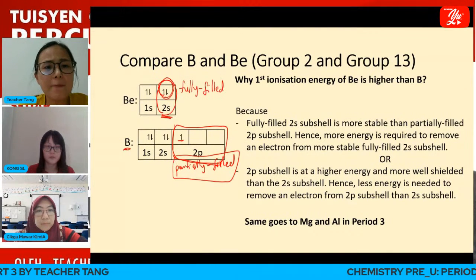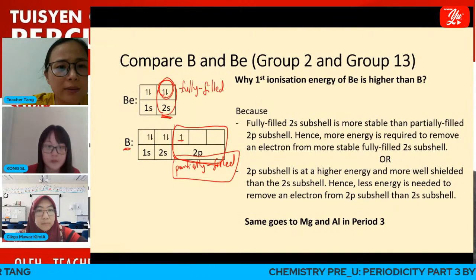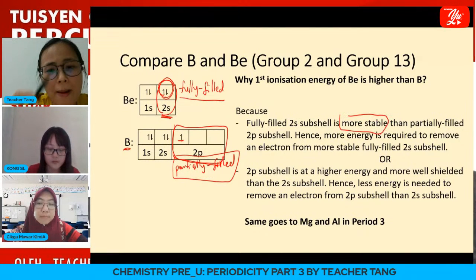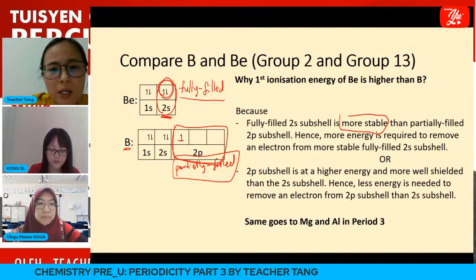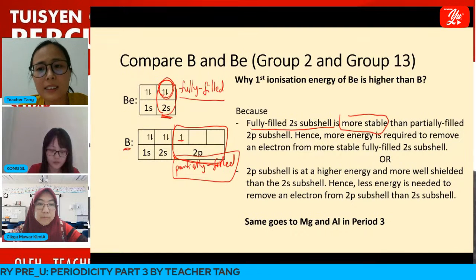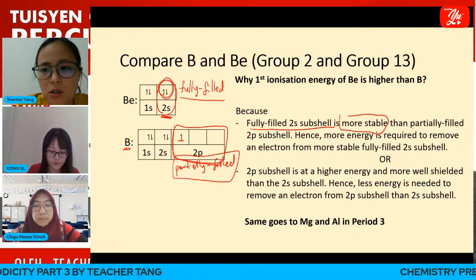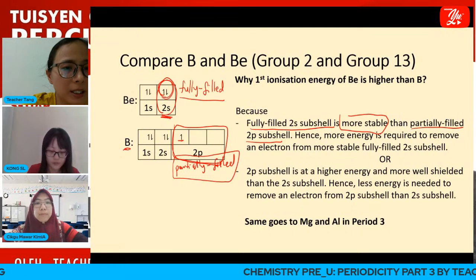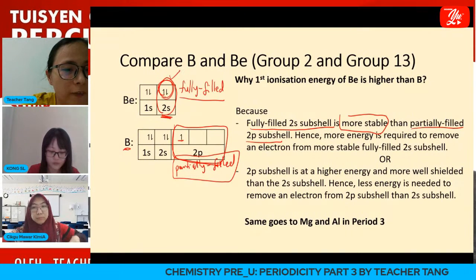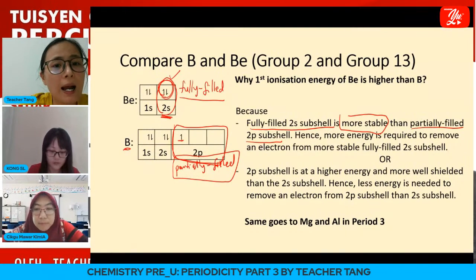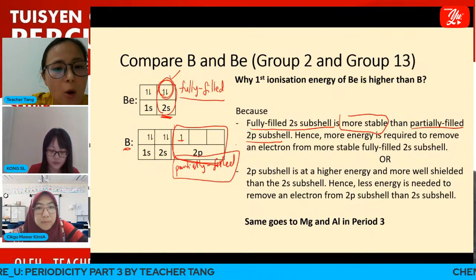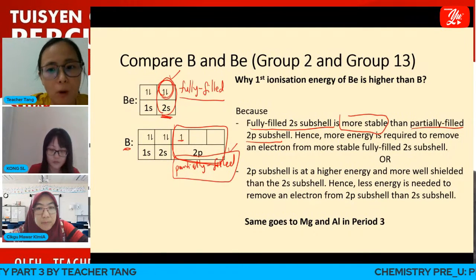So basically, a subshell that is fully filled is more stable. You must remember this. Okay, so a fully filled subshell is more stable compared to a partially filled subshell. So the 2s subshell, which is fully filled, is more stable compared to the 2p subshell, which is partially filled in boron.